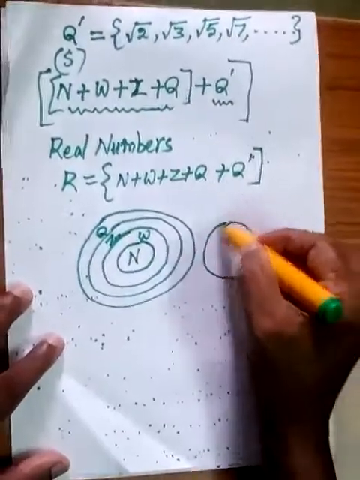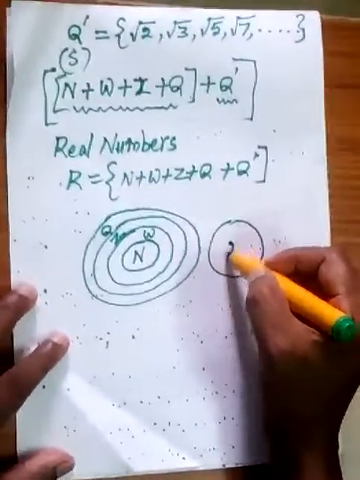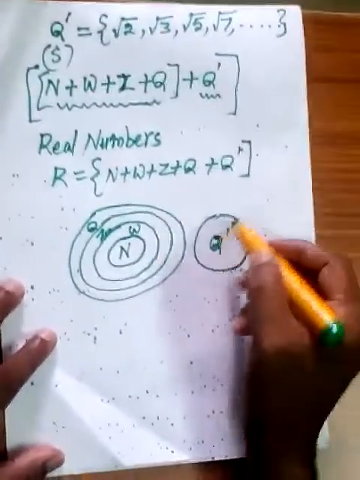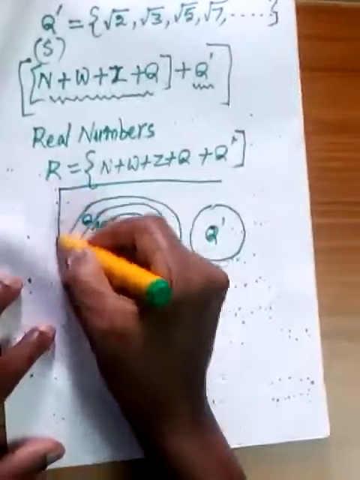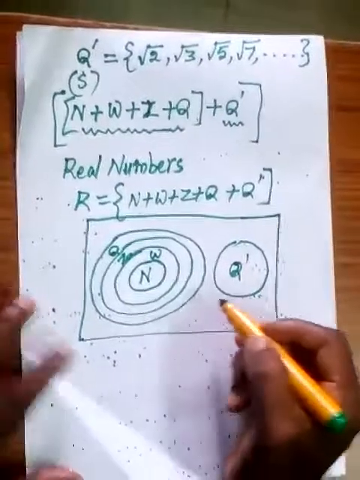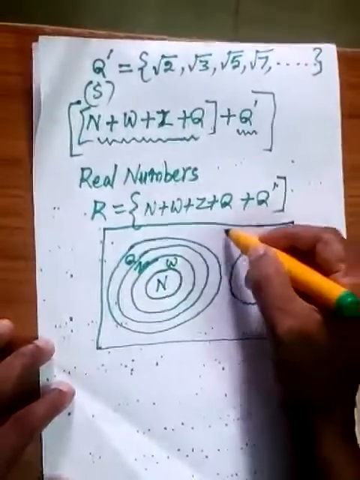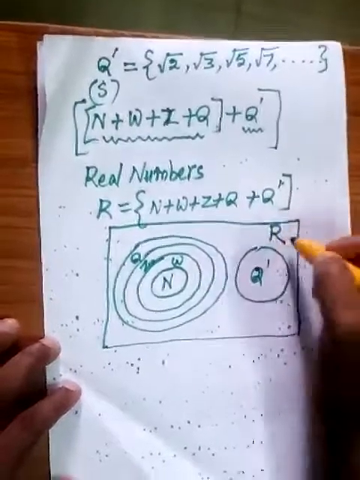This is not included in these four sets. So this is Q dash. They are separate. But if we add all these numbers as a common set, this box is called real numbers, represented by R.